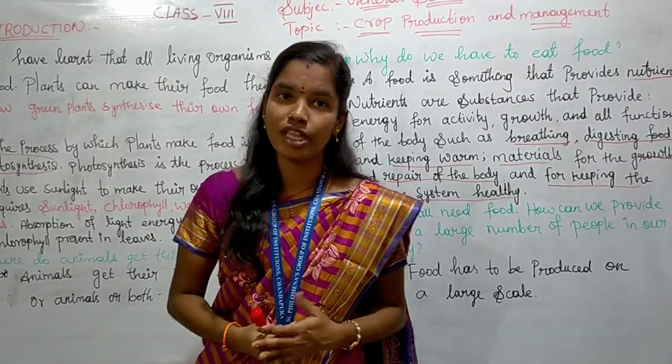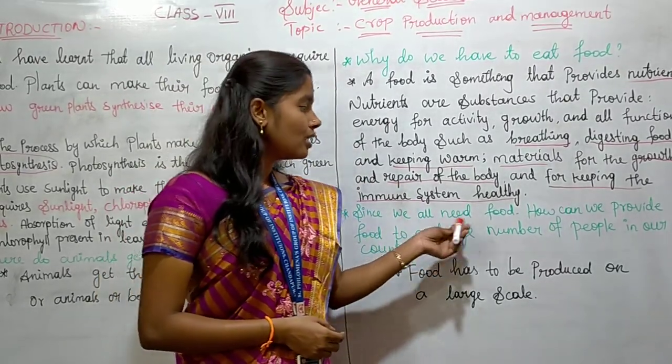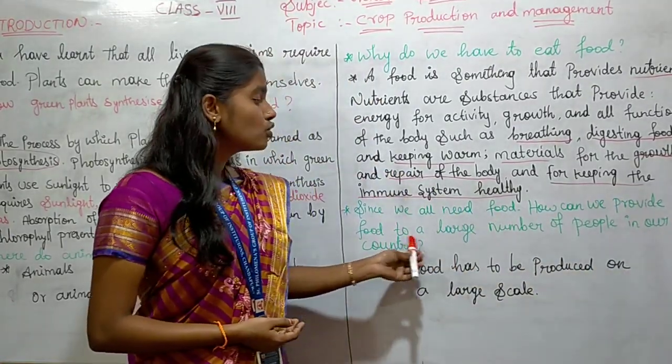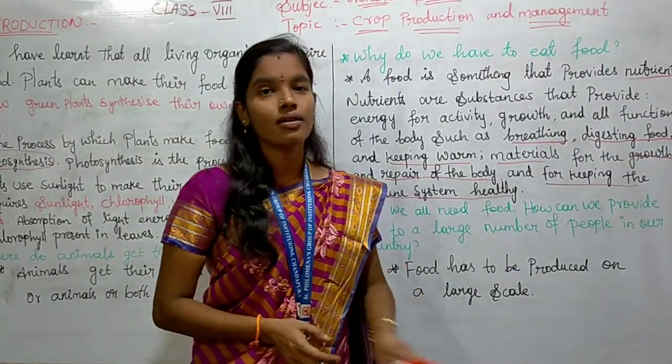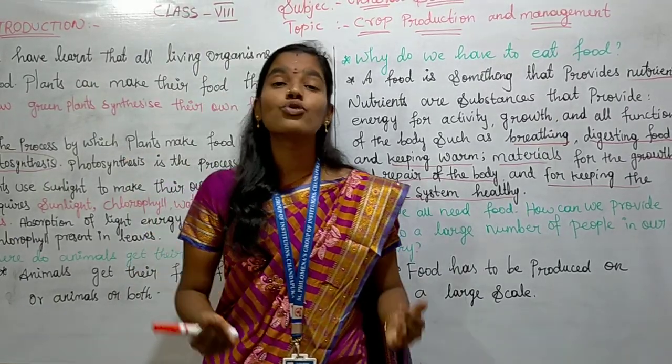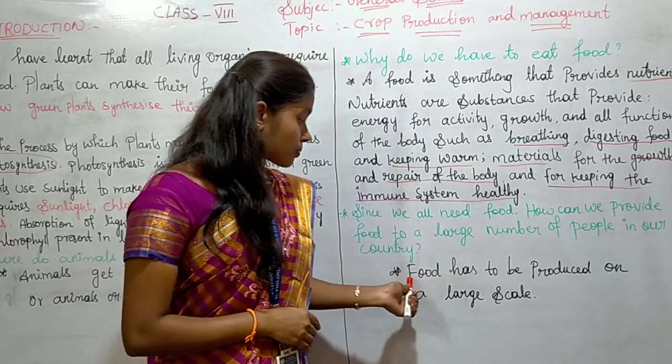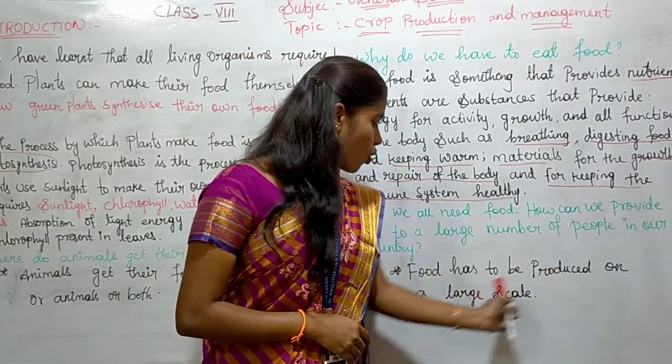How can we provide food to a large number of people in our country? Food has to be produced on a large scale.